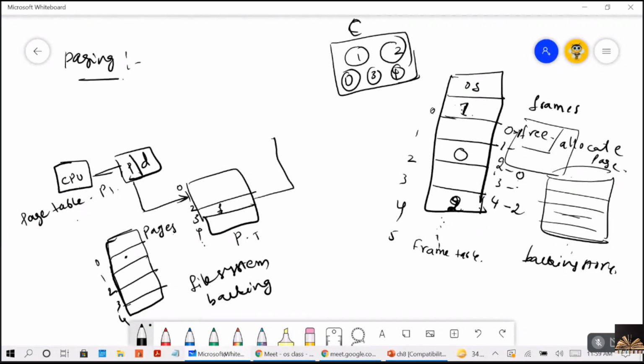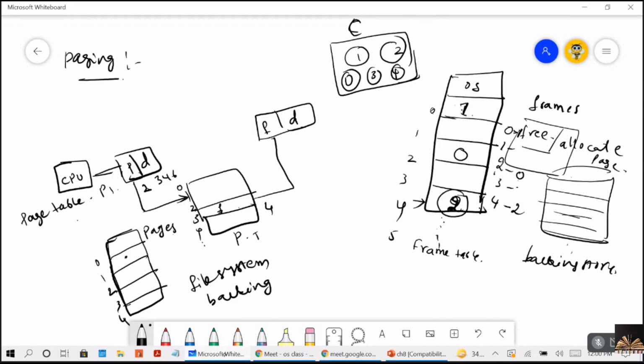Now what happens is, whatever the frame number you got and the offset. So let's consider it is calling the page 2 with the offset 346 anukundam. Now go to the page table, and page 2. Page 2 is mapped to which frame? If you see here, your page 2 is frame 4. So it will go to frame 4.